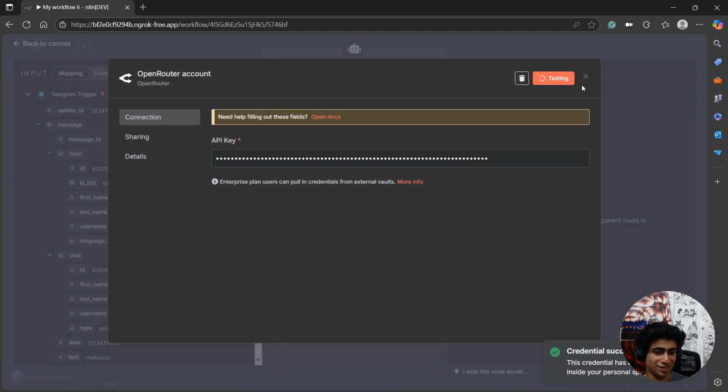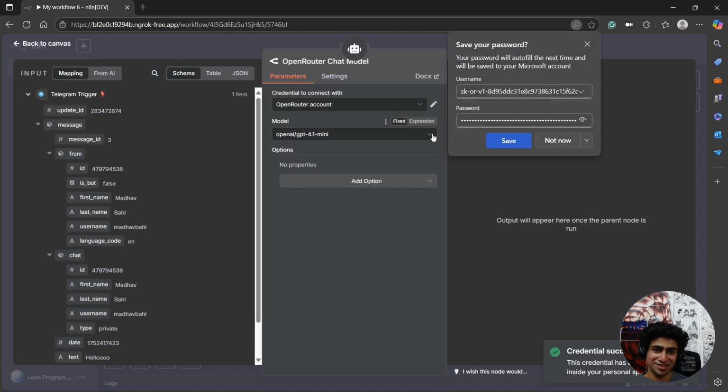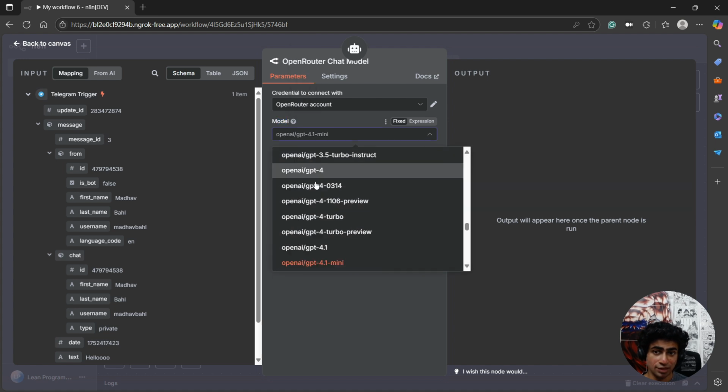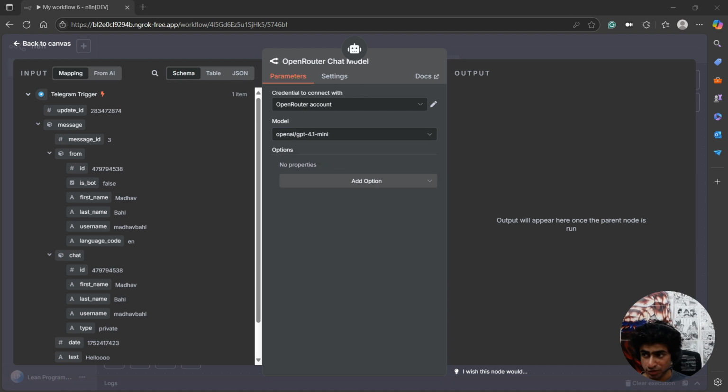Save. That's it. See, it's so simple. And one last thing, model. You need to select a free model unless you want to pay. If you want to pay, you can select some better models as well. You can obviously go to your OpenRouter website and then select whatever model you want to choose.